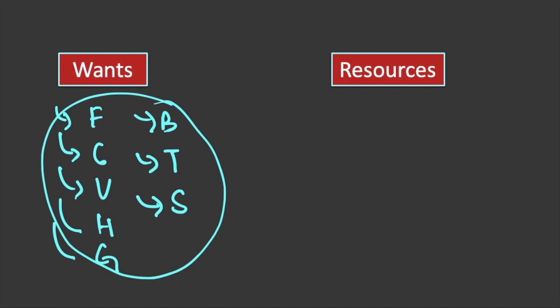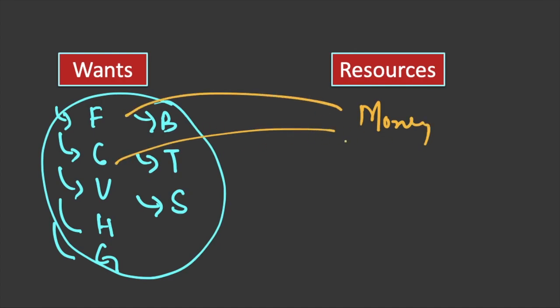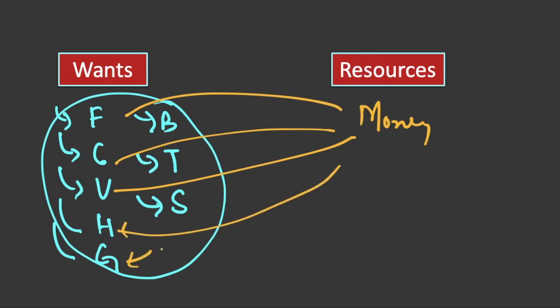But to satisfy the wants, we need to have resources. For example, money. If we have money, obviously you can buy food, you can buy clothes, you can buy a vehicle, a car, or a house or a garden, or you can set up a business or go for a trip or provide yourself with different sorts of services. So what enables us to satisfy our wants is called a resource. It is the resource which enables us to satisfy our wants.